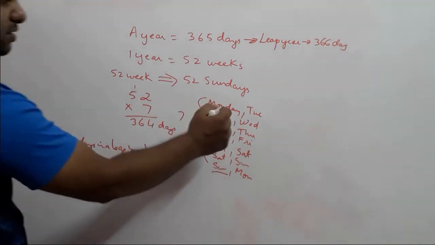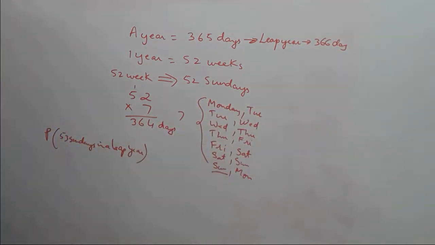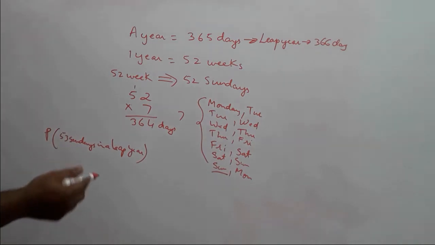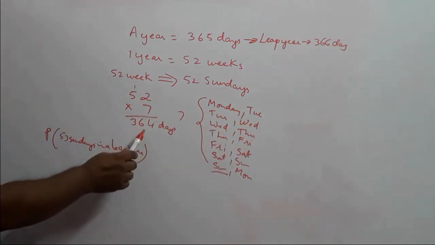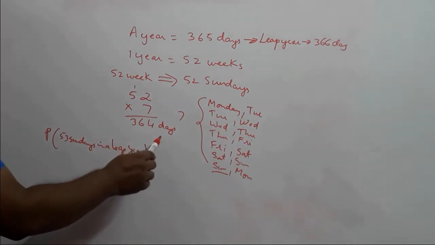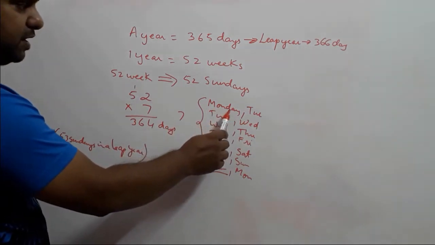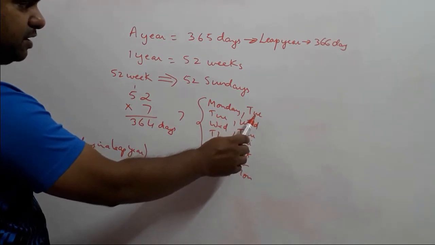Why am I writing Monday, Tuesday, Tuesday, Wednesday? Because there are 2 days available after 364, which can be any 2 successive days. Let's say the 364th day was a Sunday, then the 365th day will be Monday, and the 366th day will be Tuesday.